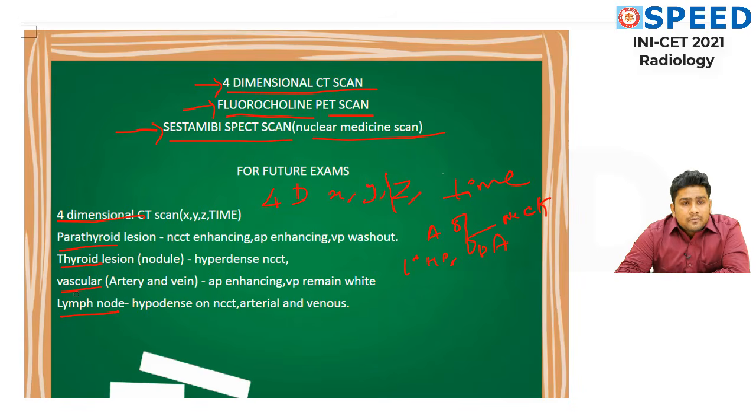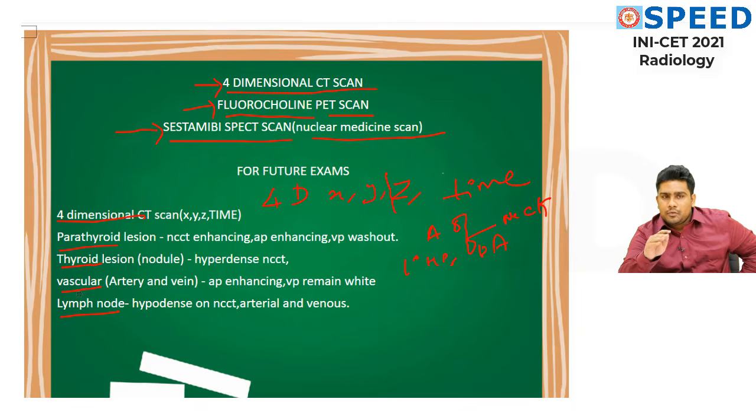Here, how to differentiate using 4D CT scanners? Look at it carefully. This is very important. I feel that what I am discussing right now will appear in the future INI-CET exam, which is going to be conducted in November, or in the next year. Look at it.